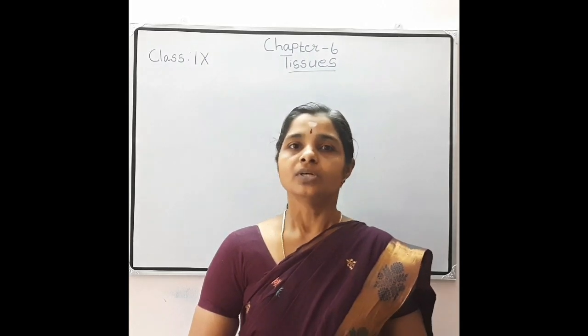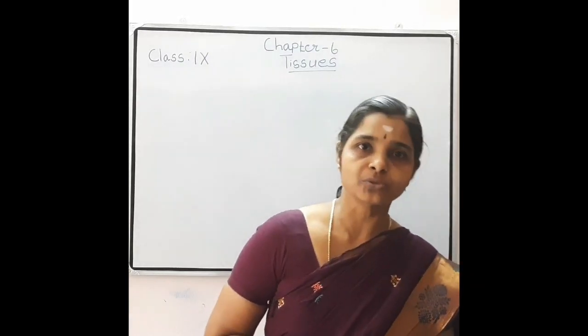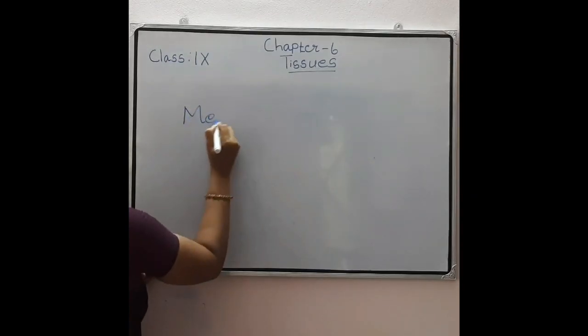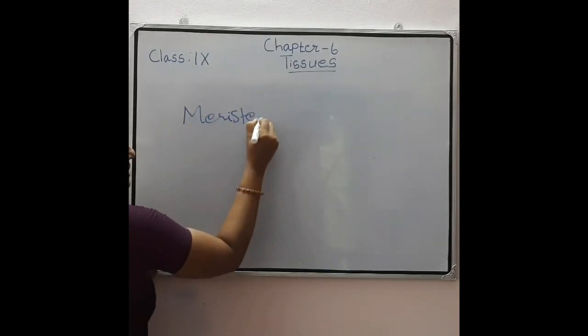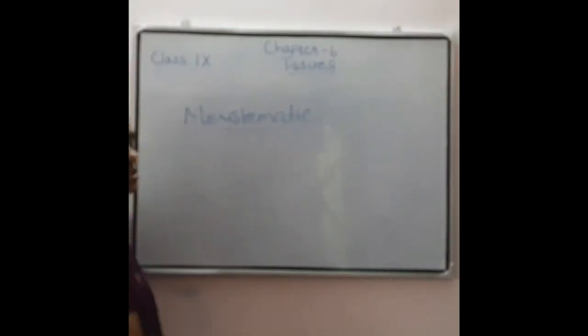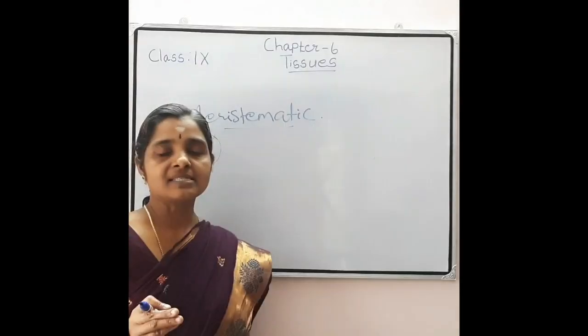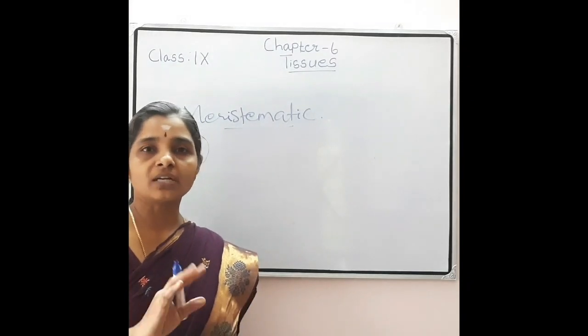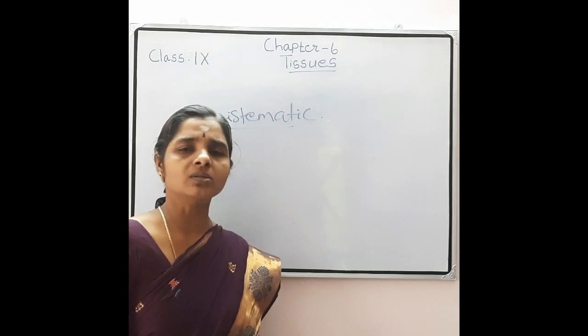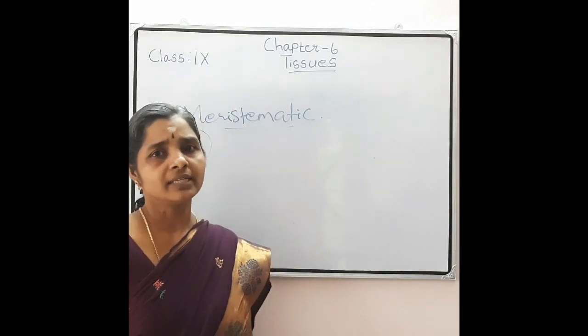Now, we are moving to the next topic, that is meristematic tissues. So what are meristematic tissues? You know that in plants, the cells are not uniform. Some cells are dividing all the time, but some cells cannot divide.